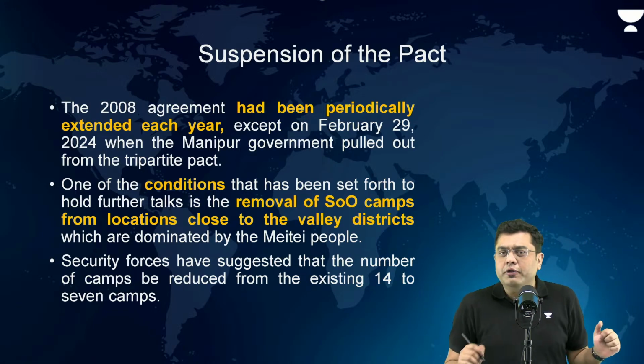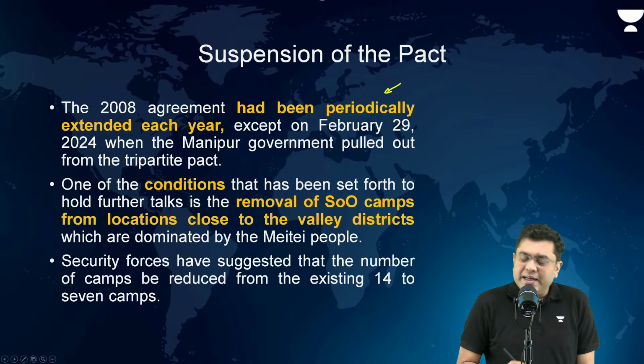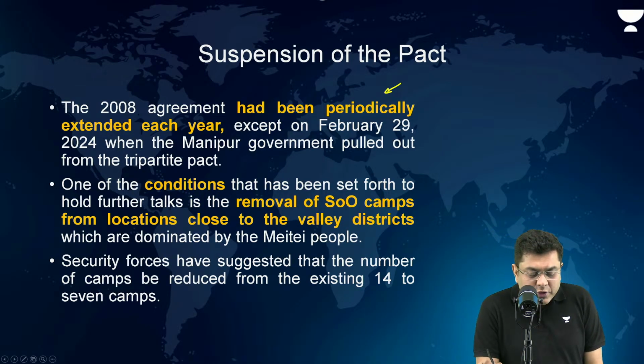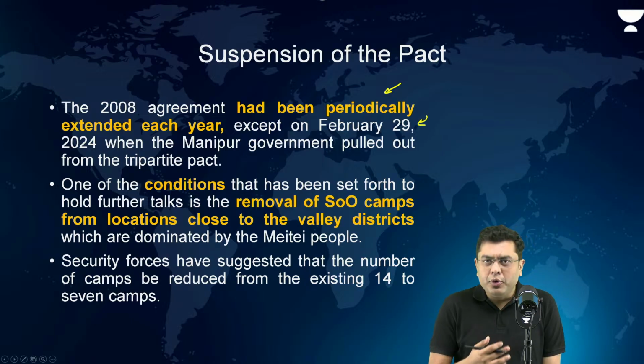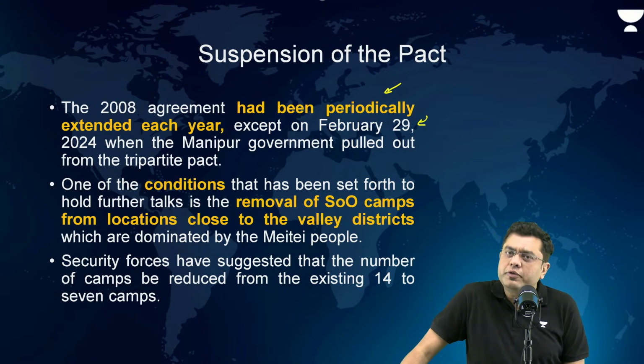Now, this SOO pact had been periodically extended each year, except February 29, 2024, when the Manipur government pulled out from this pact. Why did the Manipur government pull out of the pact?